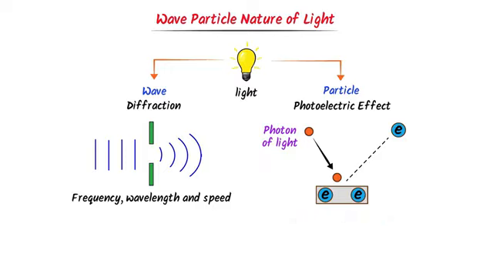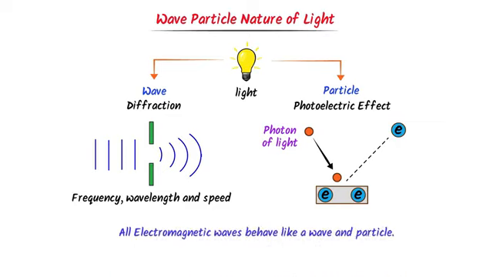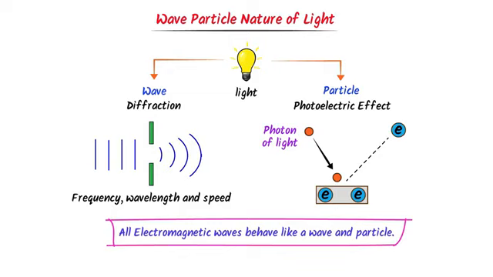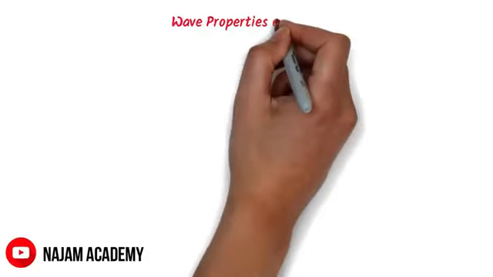Now according to these facts, we say that all electromagnetic waves behave like a wave and a particle depending on the experiment. Let me repeat it. All electromagnetic waves behave like a wave and a particle depending on the experiment. Secondly, you should also learn or understand the wave properties of light.